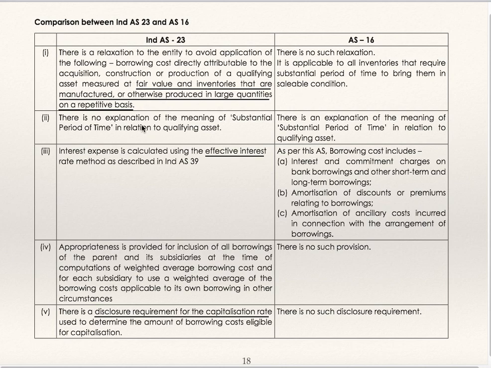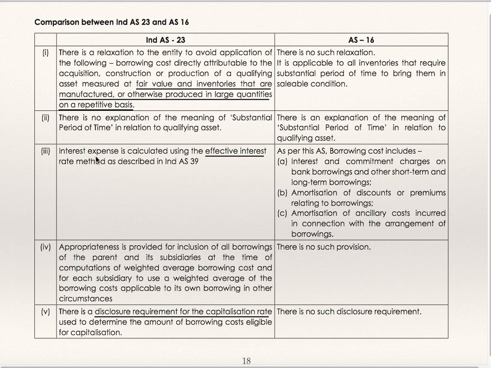In case of Ind AS 23, there is no explanation of the meaning of substantial period of time in relation to qualifying asset, whereas in case of AS 16, there is an explanation of the meaning of substantial period of time in relation to qualifying asset. It is a period of 12 months, or it can be lesser than 12 months or more than 12 months also if the facts and circumstances permit.